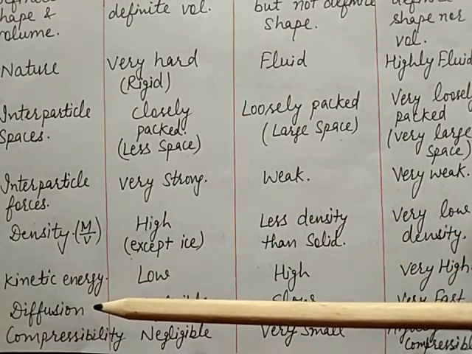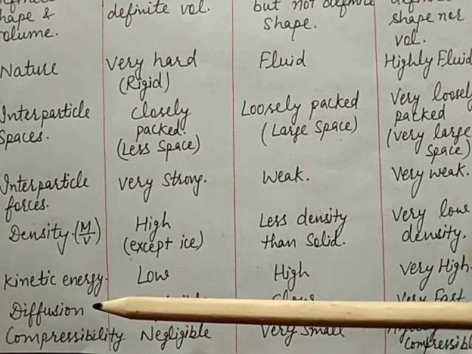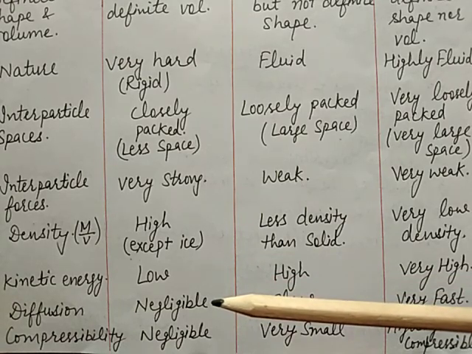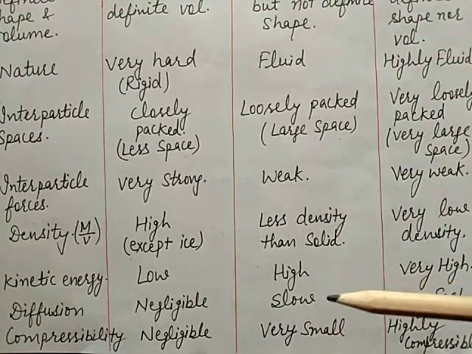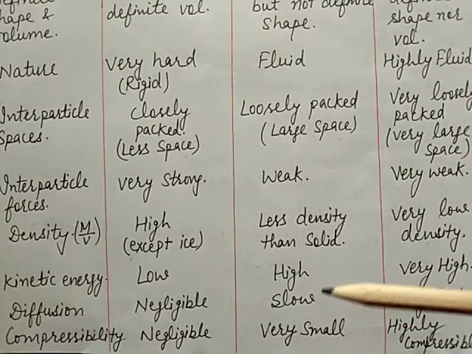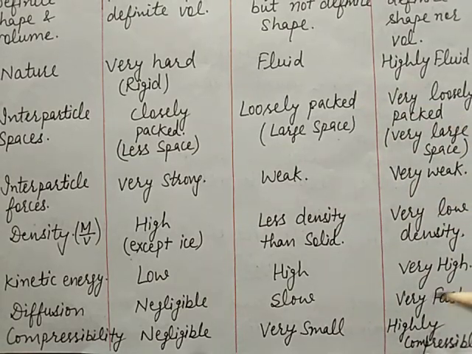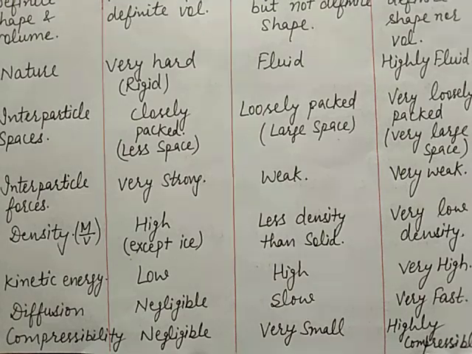Next property is diffusion. Diffusion means intermixing of particles. In case of solid, it is negligible because particles are tightly packed. In case of liquid, it is very slow because they are loosely packed. In case of gases, very fast diffusion takes place because particles are very loosely packed. They can intermix with each other easily.